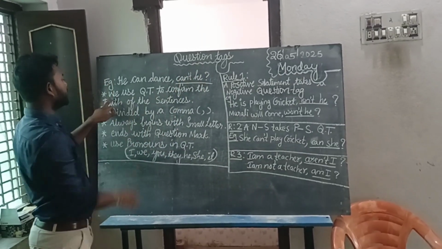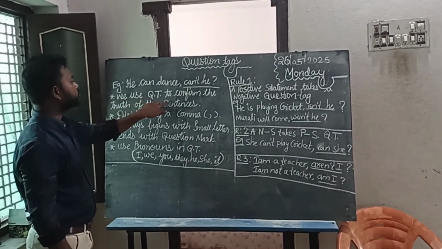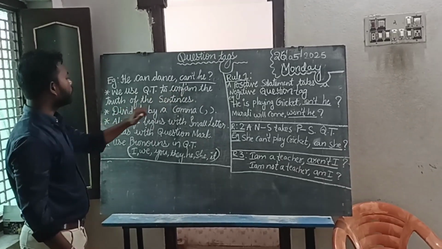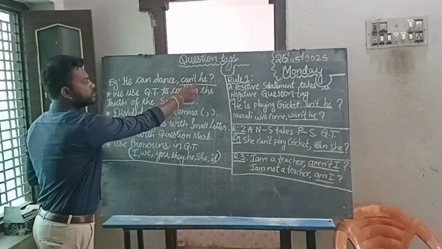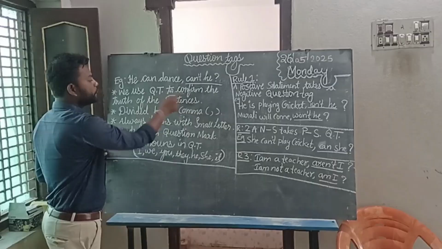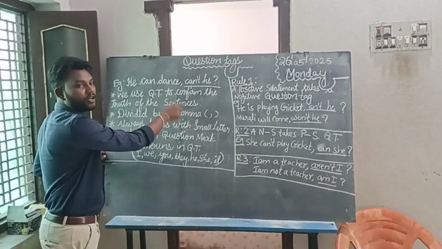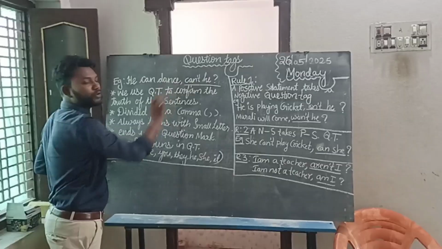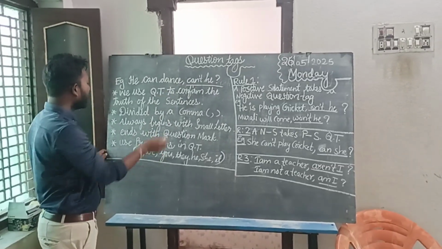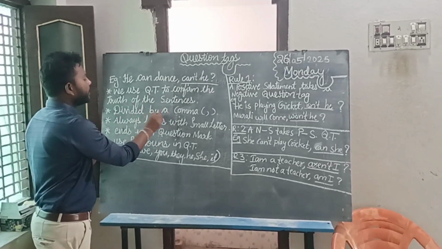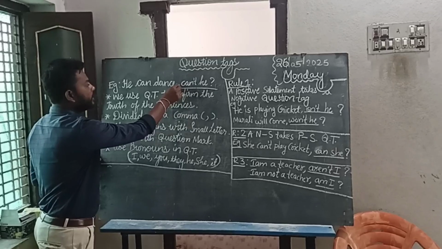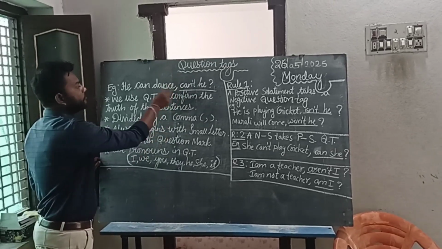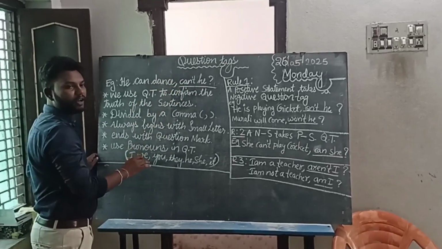So the first point is we use question tags to confirm the truth of the sentences. So why do we use this question tag? To confirm the truth of the sentences. Next, divided by a comma. So when we write the question tag, we divide the sentence with a comma.